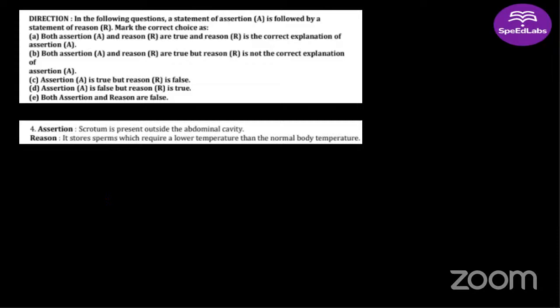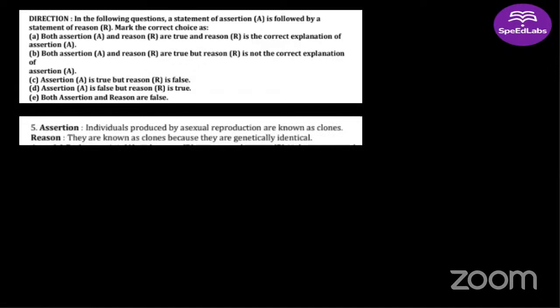Ma'am, because the sperm requires a lower temperature than the normal body temperature. Right, it requires 2 to 3 degrees Celsius less than the normal body temperature. So A will be the answer here. The scrotum is present outside the abdominal cavity. It stores the sperm, which require a lower temperature than the normal body temperature. All right, moving on to the next question.